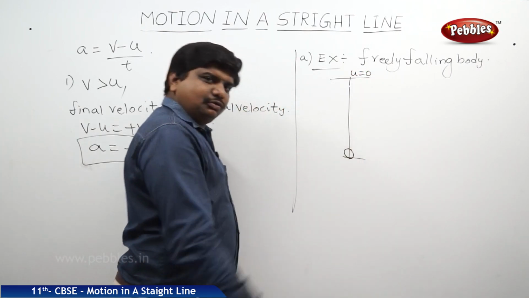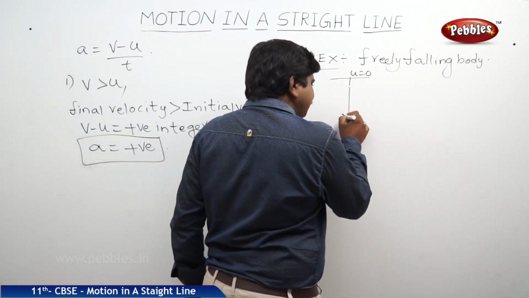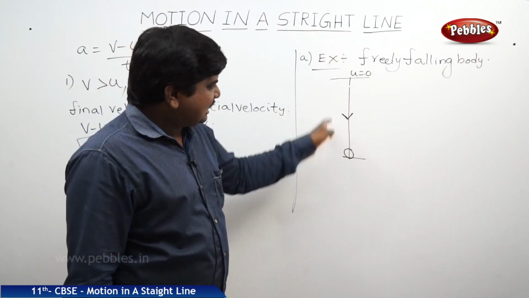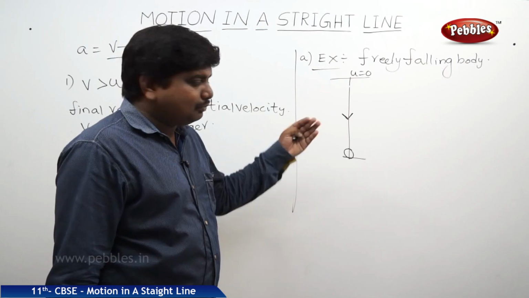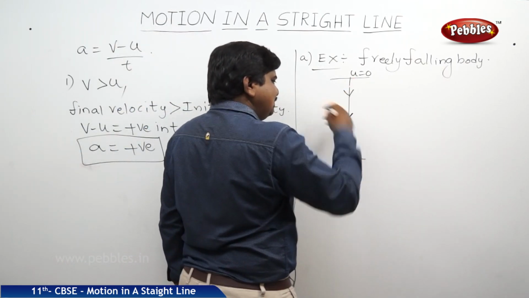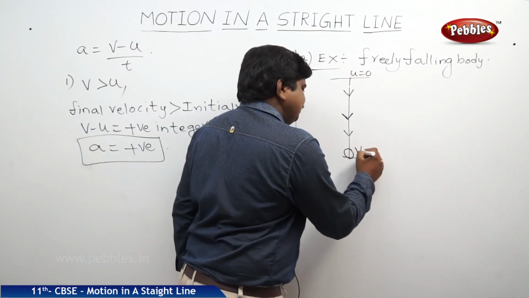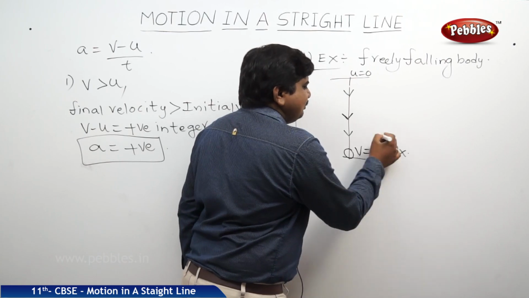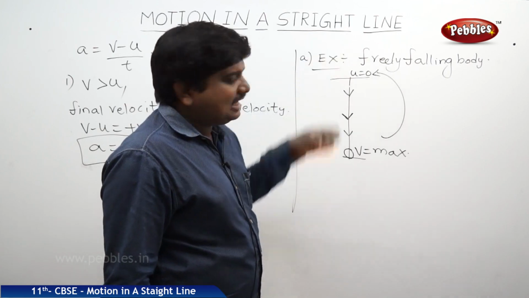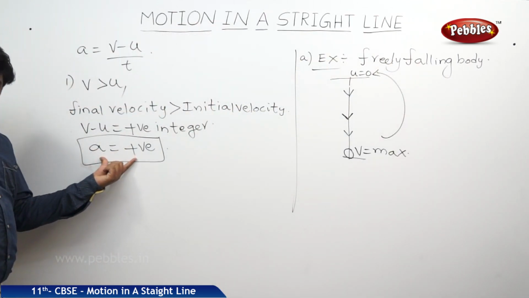But while it is reaching the earth, the body is under the influence of the gravitational force, in the direction of the gravitational pull. That's why the body's velocity keeps on increasing as it crosses points. Then its final velocity on the earth will be a maximum when compared to the initial velocity. This is one example. So for a freely falling body, we can expect a positive acceleration.